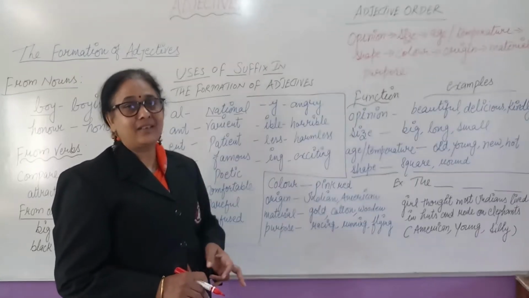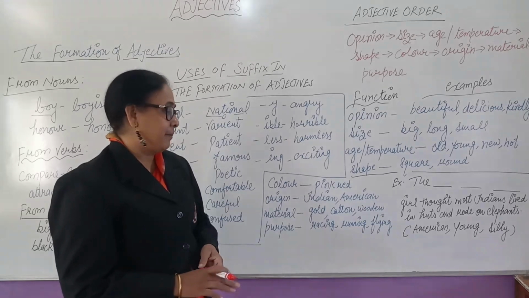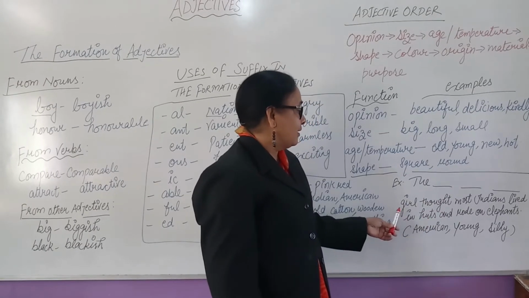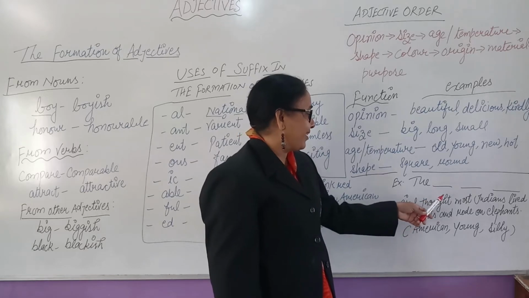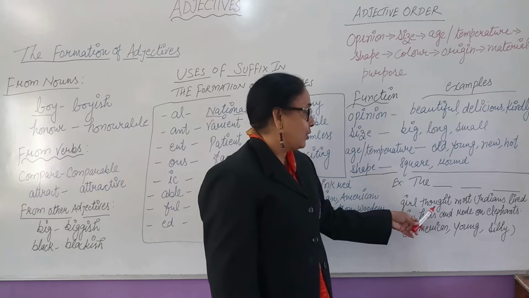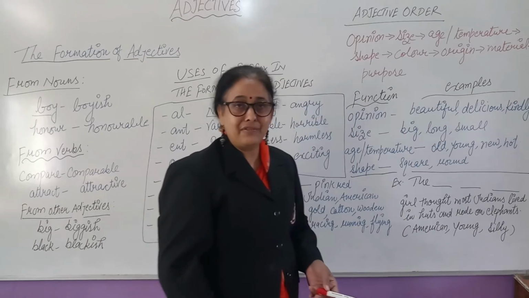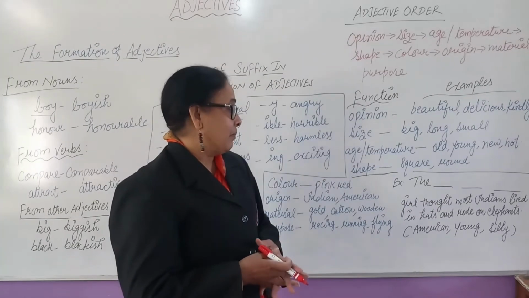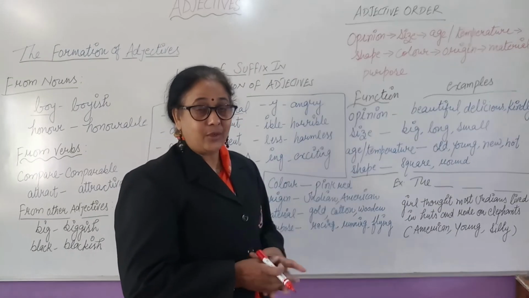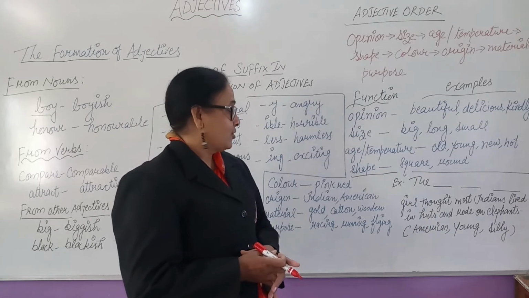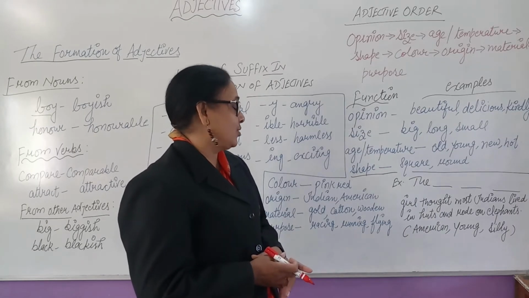Now we can understand it better with the help of this example, like the dash girl thought most Indians lived in herds and rode on elephants. Okay. Now you are given these words, American, young, silly. Can you use them in the same order? No, then it will be wrong. So now you see what order you have to use.